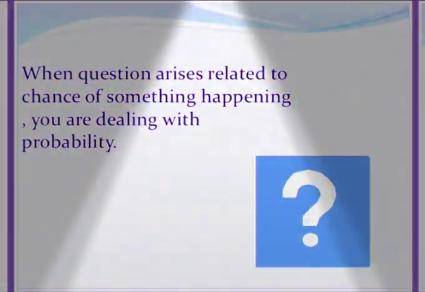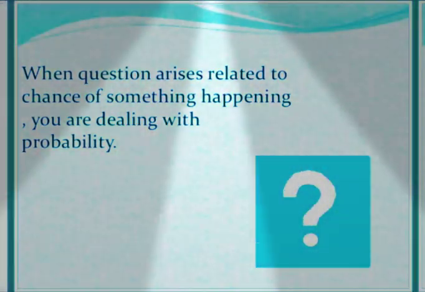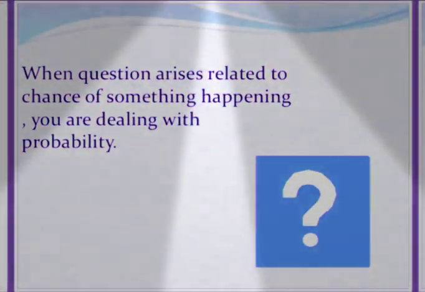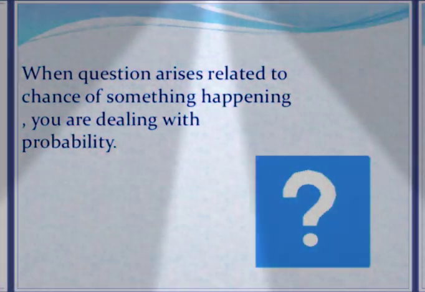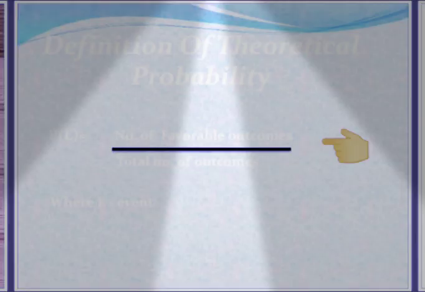So what is the definition or formula to compute theoretical probability? I hope you have understood what is meant by theoretical probability. What we expect to happen is given by theoretical probability. What is really happening is given by experimental probability. So what we expect to happen is given by theoretical probability, and it is given by the formula P of E equal to number of favorable outcomes divided by total number of outcomes. Here the letter E stands for event. So P of E means probability of an event.